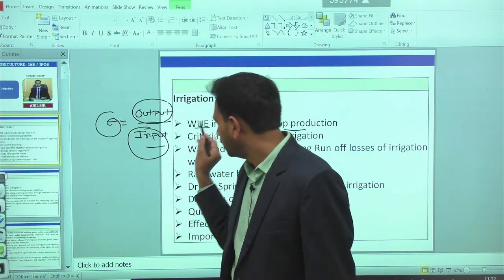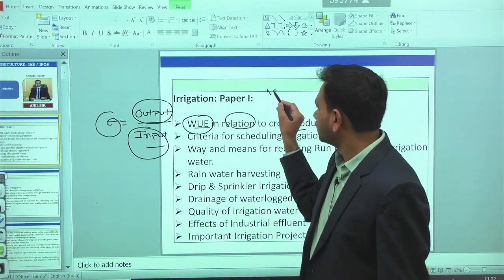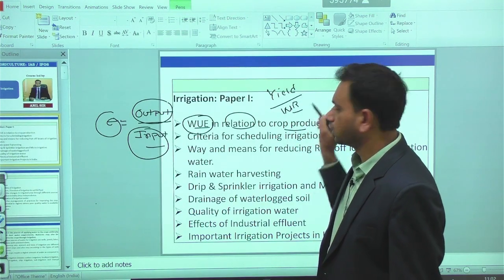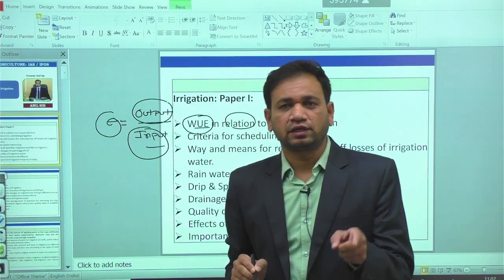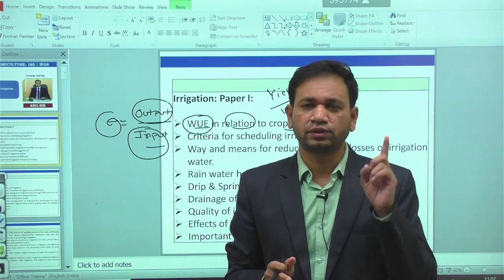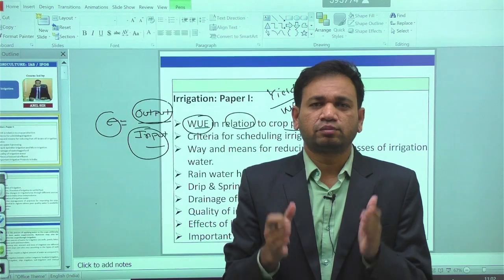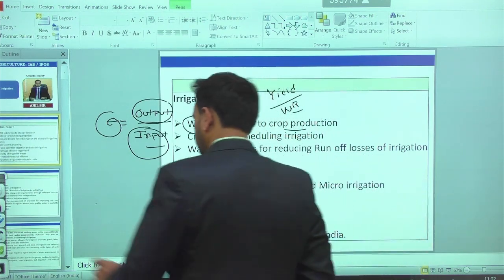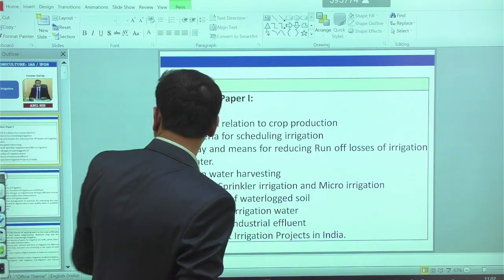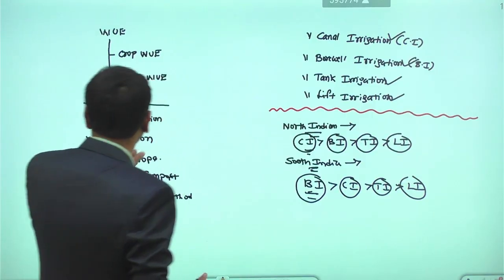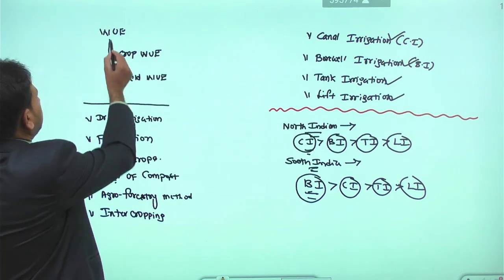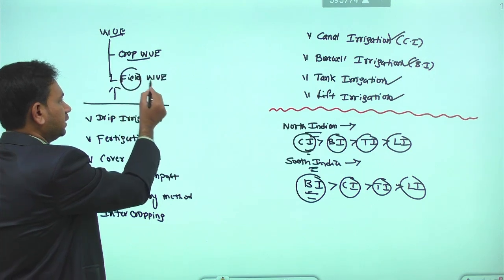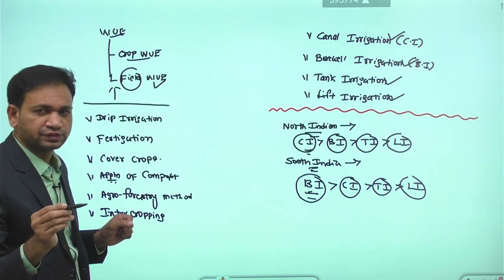In the case of water use efficiency, it is the ratio of yield divided by the total water requirement for the given crop in the given area. For every unit of water, how much yield we have produced is called water use efficiency. There are 2 types of water use efficiency: crop water use efficiency and field water use efficiency.